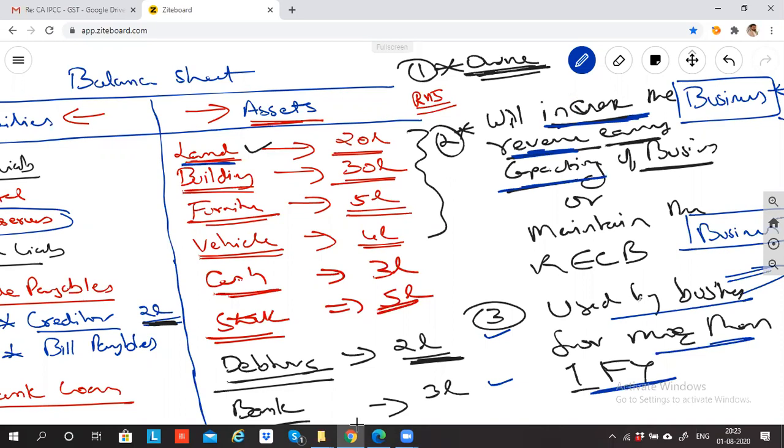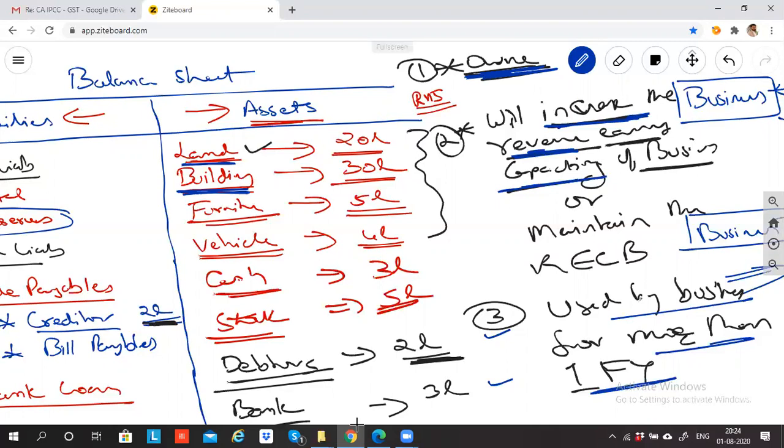In case, okay, so in land it is satisfying. Let's suppose, let's talk about building. Can I say building is something we own when you purchase? Yes or no? Sir, is it necessary to be one year, or can it be more than 1 year also, sir? If it is more than 1 year only, it is an asset. If it is less than 1 year, it will go to expense in trading and P&L account. That's what I'm coming to. I'll give you a lot of examples. You'll get clarity. Don't worry.